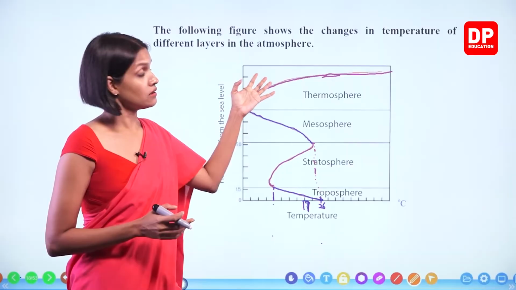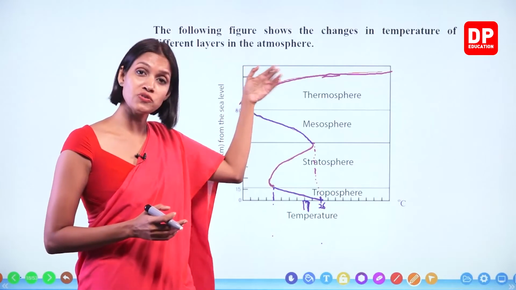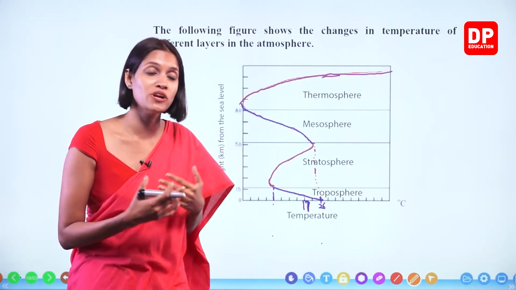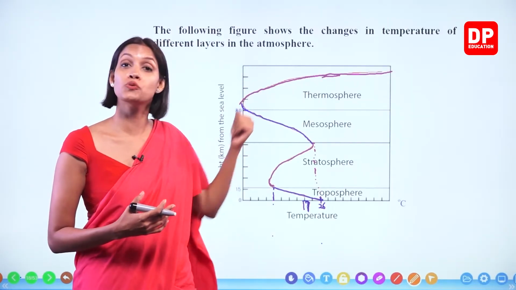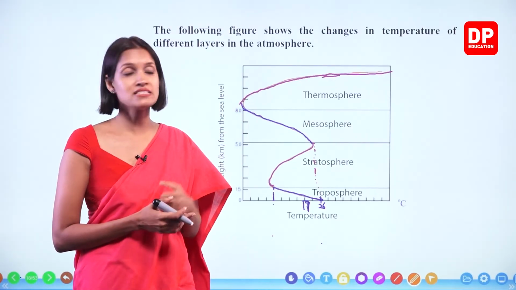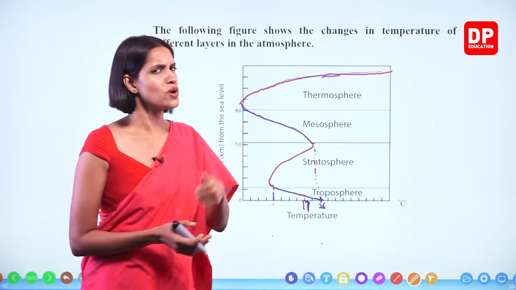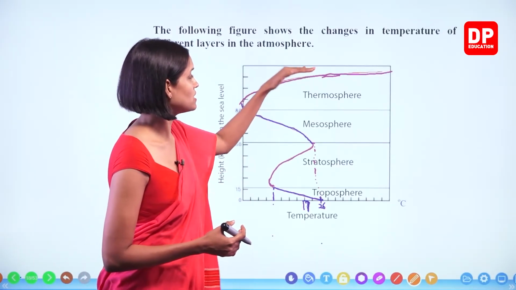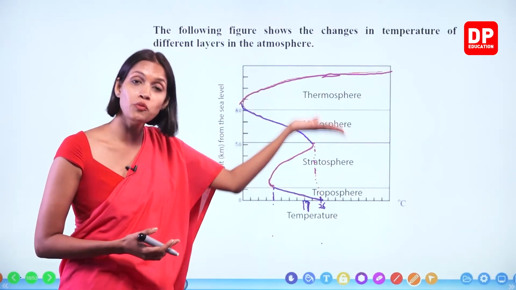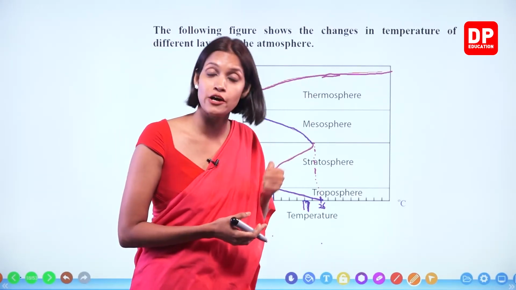Temperature is very high. It's about 200 degrees Celsius, but it can even reach up to 2000 according to changes that take place in solar activities. Based on solar activities, sometimes it can reach up to 2000 degrees Celsius. So generally about 200 degrees Celsius is present in this layer, and it keeps on increasing. What about the exosphere? In the exosphere it increases more and more because it is getting further away from the earth, which means it gets closer to the sun. Therefore, temperature highly increases there also.